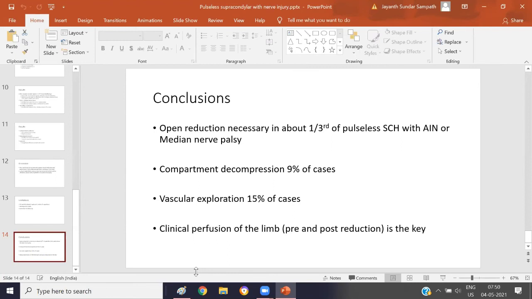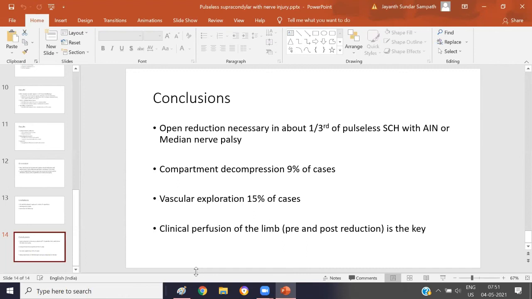In fact, most of the times when we do a closed reduction, the criteria should be whether there is a gap on your X-ray. The indication for exploration was either a cold hand, a poorly perfused hand, or an inadequate reduction where you have a feeling of interposition. Evidence of interposition on your reduction is the only mandatory criterion to do an open reduction. Pure nerve injury with a pulseless hand is not an absolute indication for an open reduction. That is what I feel.